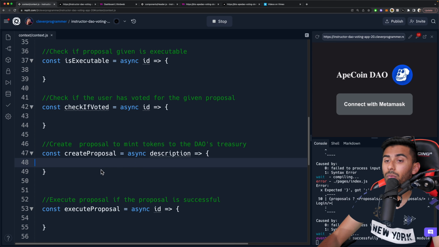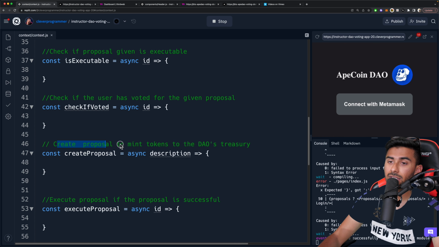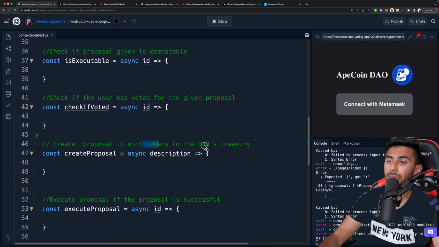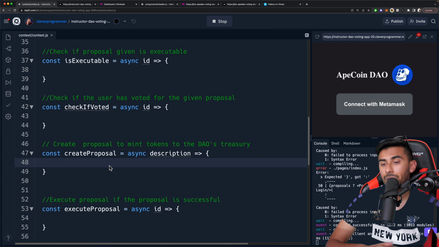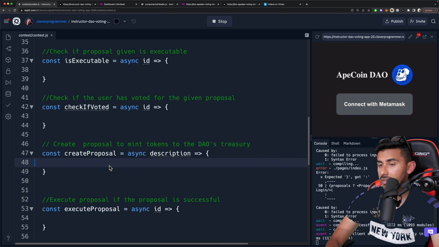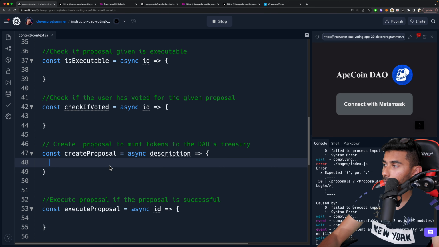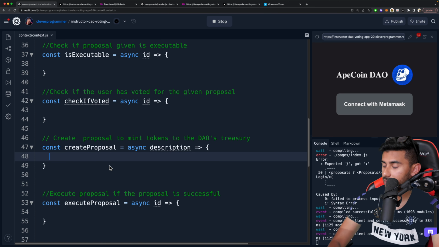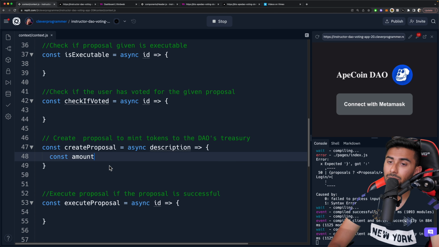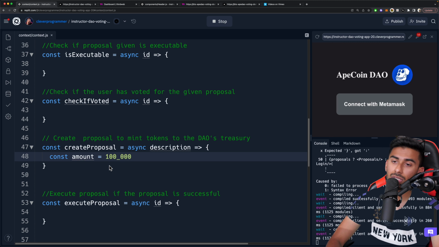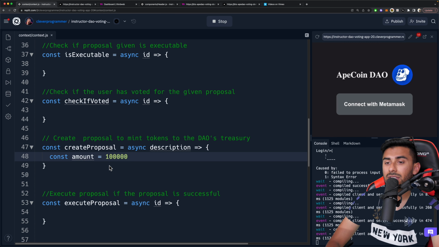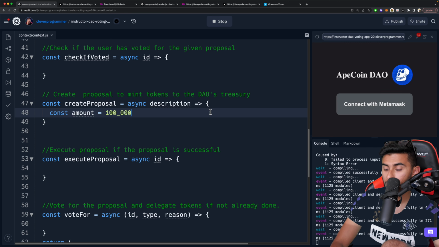All right, now we're going to make this function create proposal. What this does is create a proposal to mint tokens to the DAO's treasury. Okay, so let's get to work on this create proposal function. The first thing I want to do is have an amount, so I'll just set the amount here to 100,000. If you use an underscore, that's the same as writing it out, but this is just easier to read. All right, so we're going to get rid of this amount here actually.